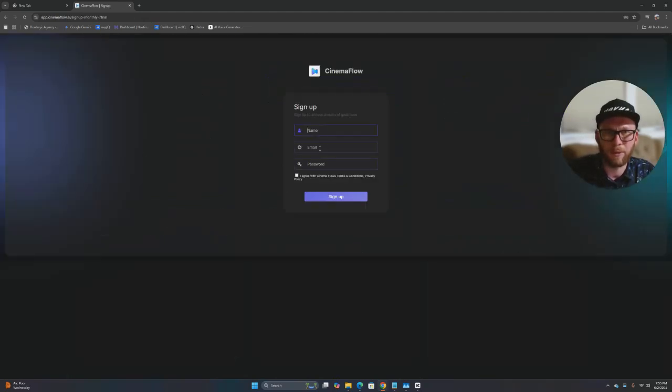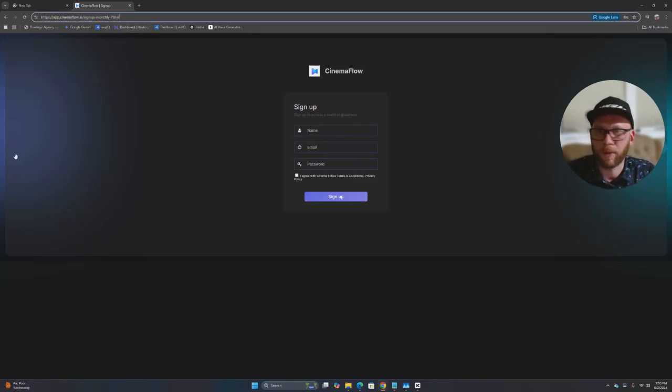Perfect. Start monthly plan. Now you sign up, put in your email, your name, your password, click agree, and then click sign up. Then you'll put in your credit card information, and that's how you basically get inside. I'm not going to do it because I'm already in the system, so let me just log in real quick.